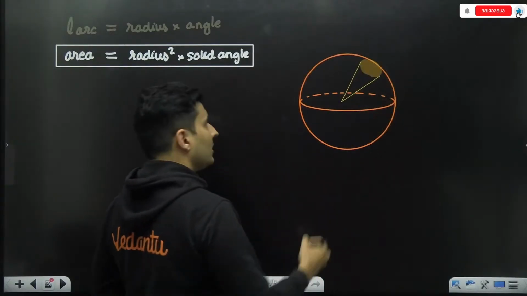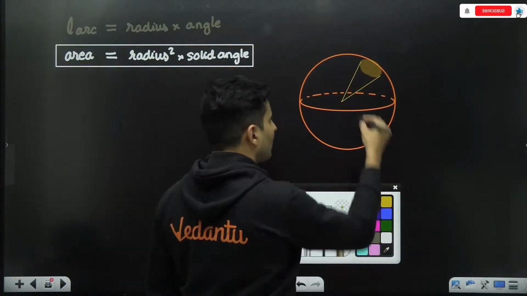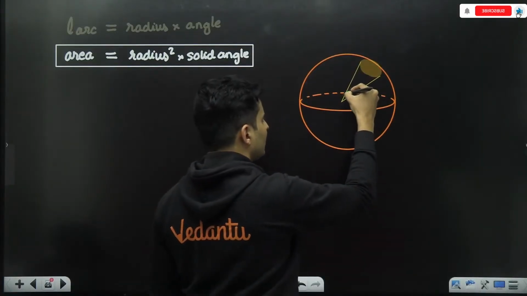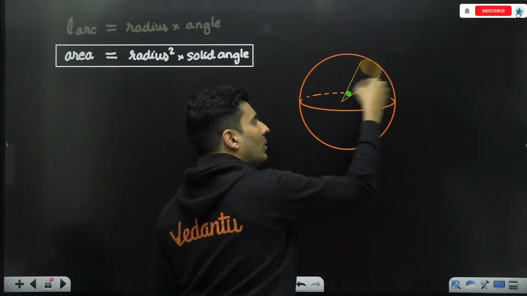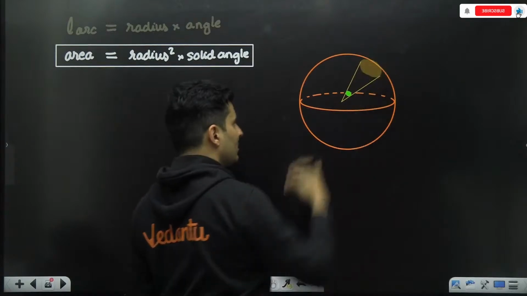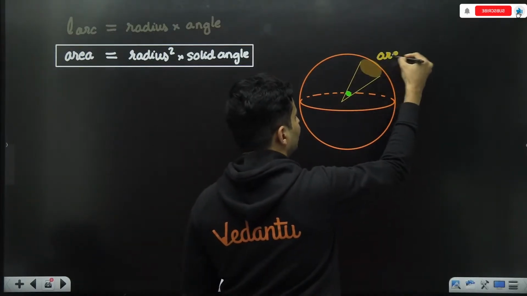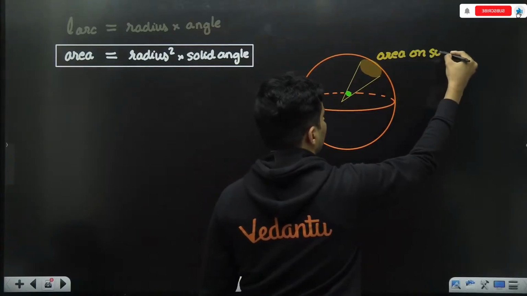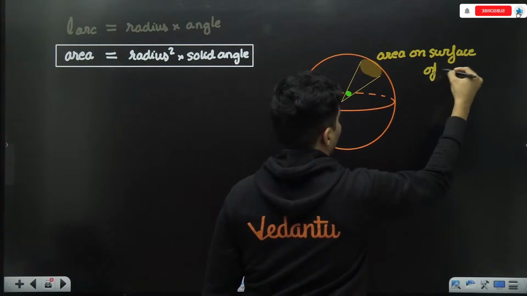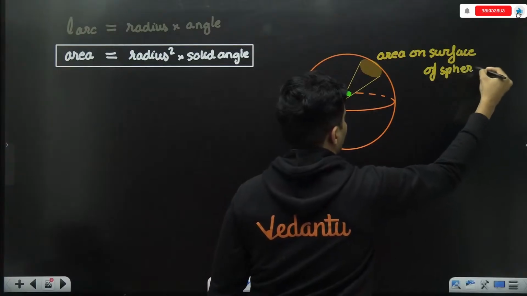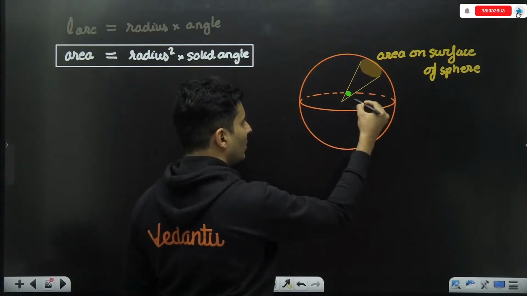Okay. There is something which is subtended at the center, which is now in 3 dimension, which we call as the solid angle. So this is that area on the surface of the sphere. This small thing which is subtended, it is in 3 dimension. We call it as a solid angle.